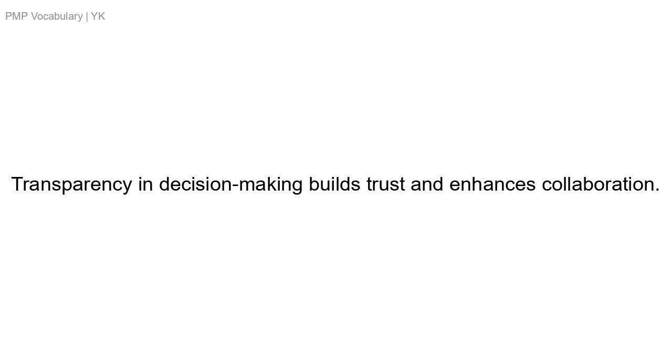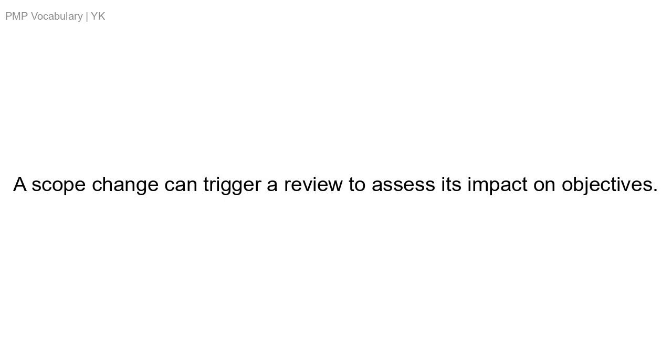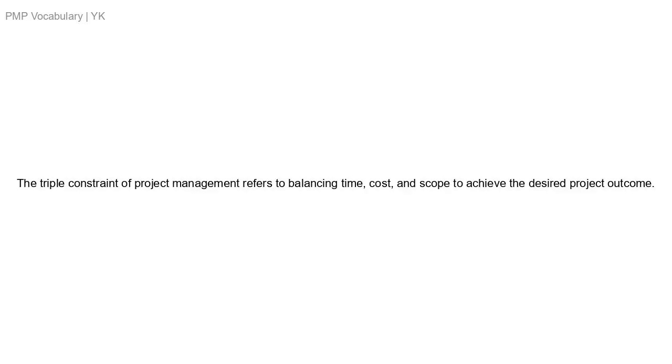Transparency. Transparency in decision-making builds trust and enhances collaboration. Trigger. A scope change can trigger a review to assess its impact on objectives. Triple. The triple constraint of project management refers to balancing time, cost, and scope to achieve the desired project